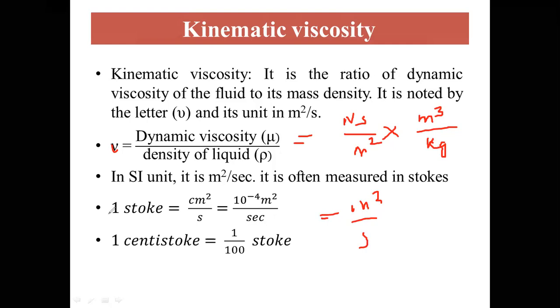It may also be denoted in some other units, like in the CGS system, the unit will be Stokes. 1 Stoke is equal to centimeter square per second. If you want to convert this into SI unit, then it will be 10 to the power minus 4 meter square per second. 1 centistoke is equal to 1 by 100 Stokes. So this is about the kinematic viscosity.